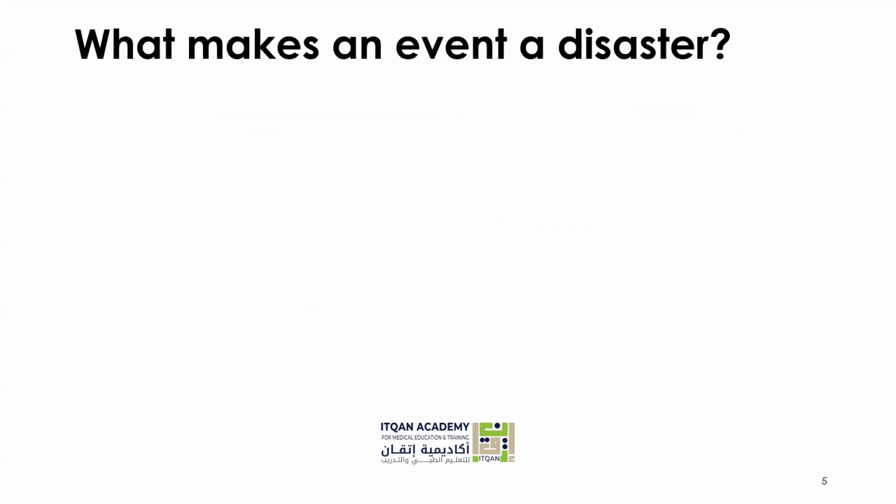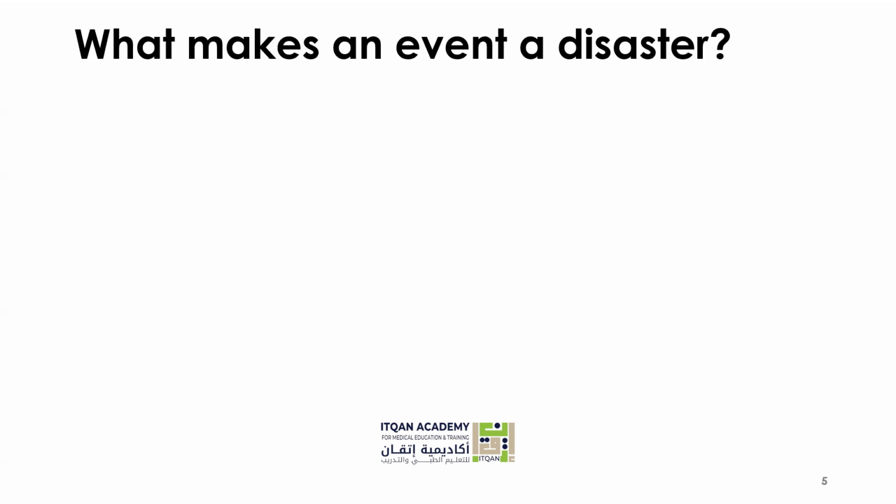Okay, let us start with a question. What makes an event a disaster? How do we call an event a disaster? Why do we sometimes call, for example, a flood that happened in Dubai not a disaster, and the same magnitude of flood that happens maybe in another country like Haiti or Sudan, we call it a disaster?